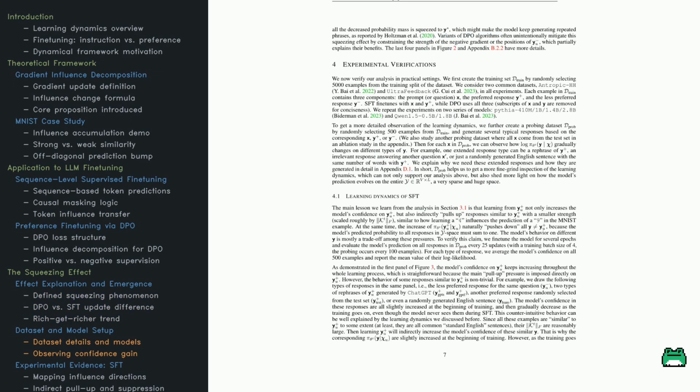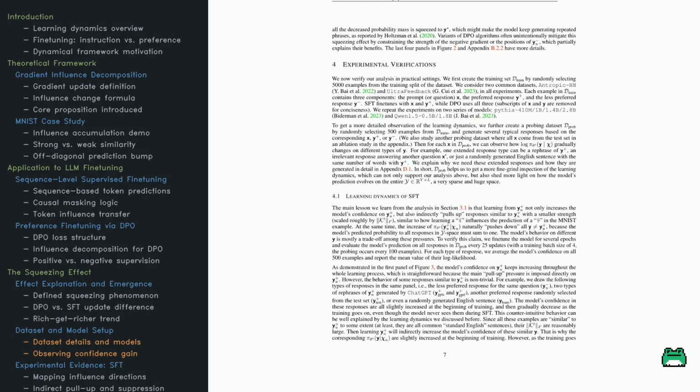Time to test if this holds up in practice. The authors take 2 real-world datasets, Anthropic-HH and Ultra Feedback, and train models using SFT or DPO. Each training point has a prompt, a preferred response, and a less preferred one. They build a big training set, 5,000 samples, and a special test set, 500 samples, to probe model behavior.